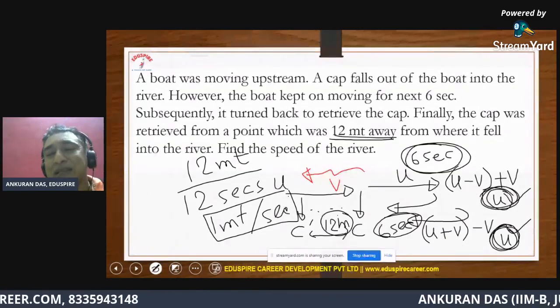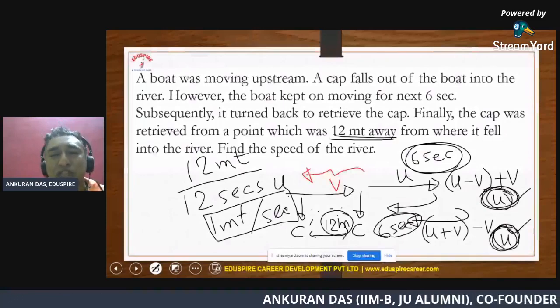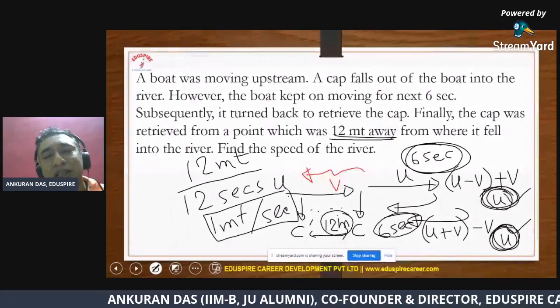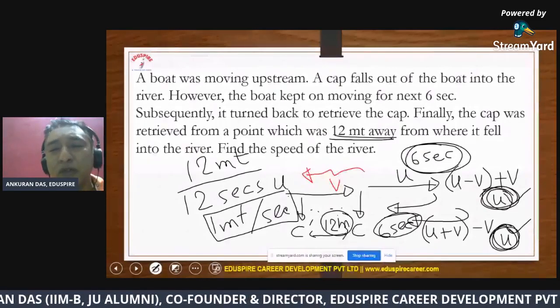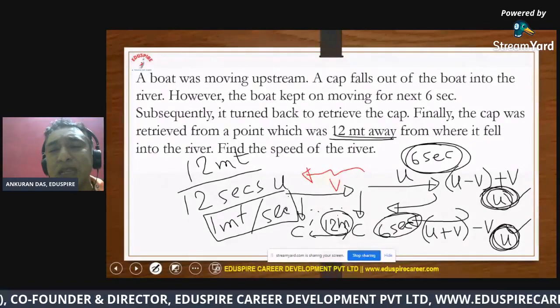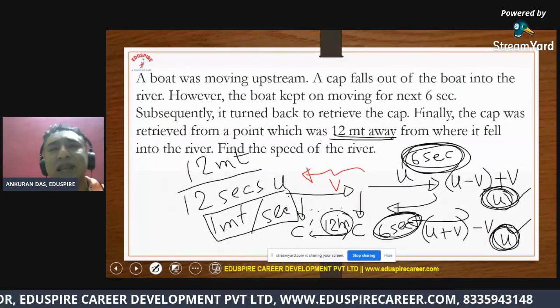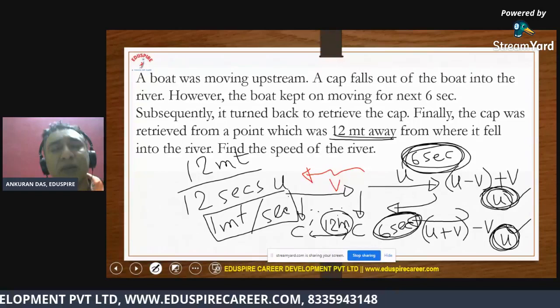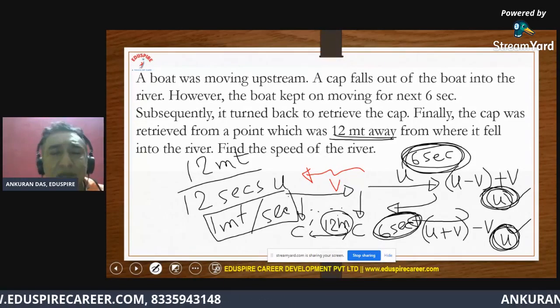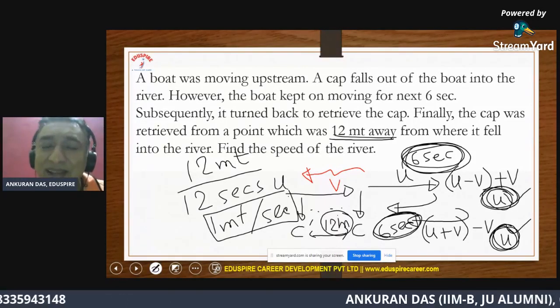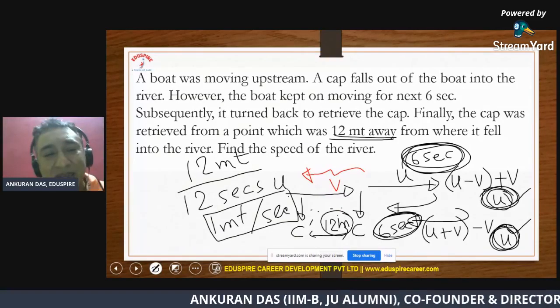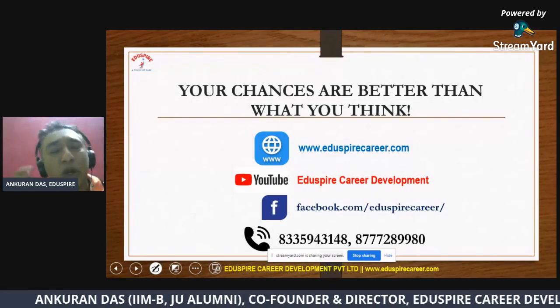All right, so that is how I wanted to explain you logically why in both the directions u was coming. And of course, if u is the effective speed, then it has to be 6 seconds on either side. So 12 by 12, 12 meter by 12 seconds, that is 1 meter per second. That would be your answer. Okay, so cool. So I think that was quite a bit of brainstorming on time and distance today.